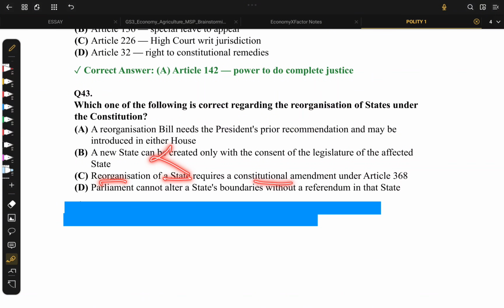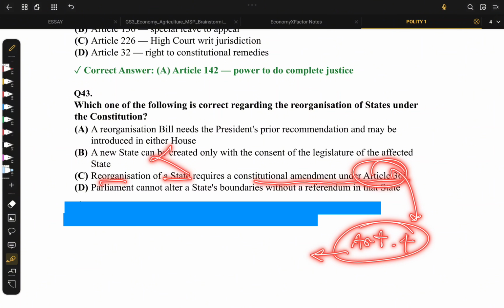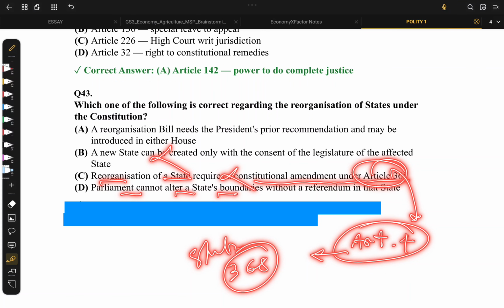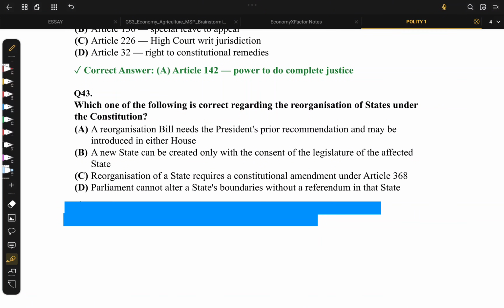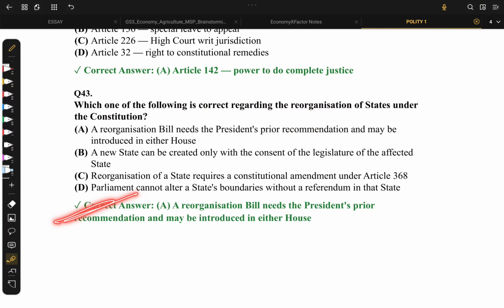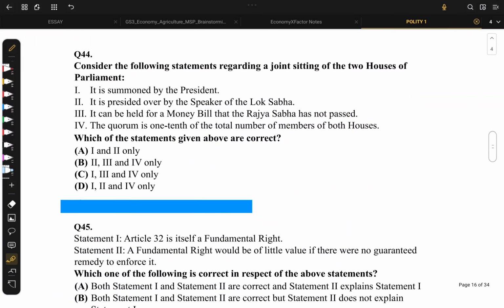Reorganization of state requires constitutional amendment under Article 368. No, that's exactly where Article 4 comes in. It gives protection for the state rearrangement, where it doesn't need and shouldn't be considered a constitutional amendment under Article 368. So it's wrong. Parliament cannot alter state boundaries without a referendum in that state. That's wrong. Option A is right. Coming to question 44.